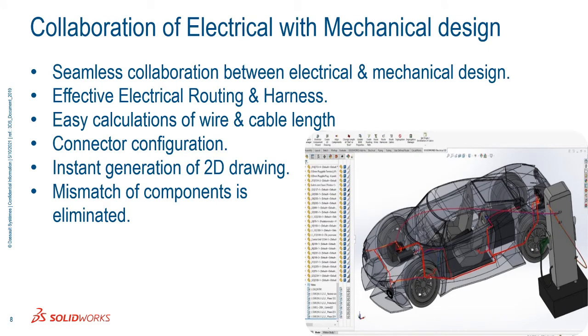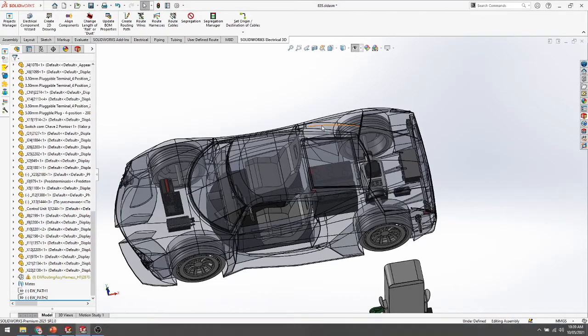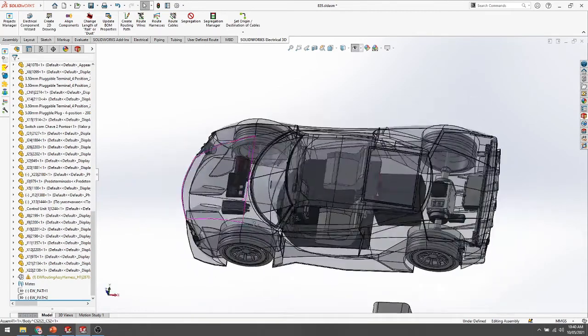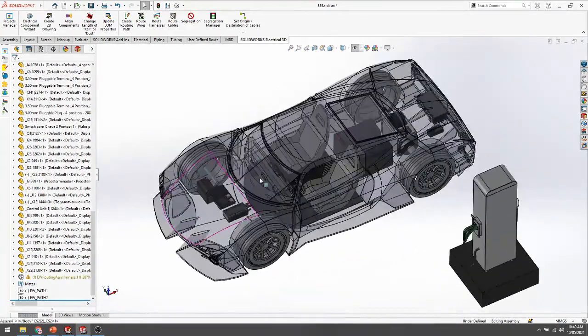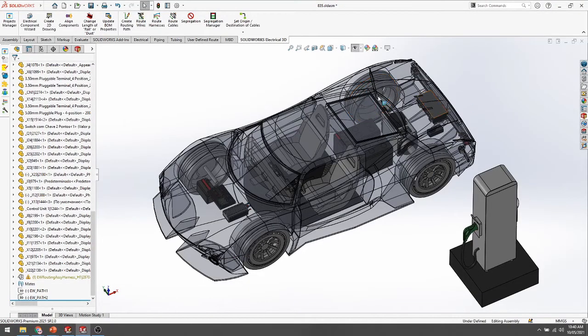Now, the collaboration of electrical and mechanical design. As I have told you, the electrical person can work separately, and the mechanical person will work separately, so our software is separate. But we can directly collaborate our data from mechanical to electrical.